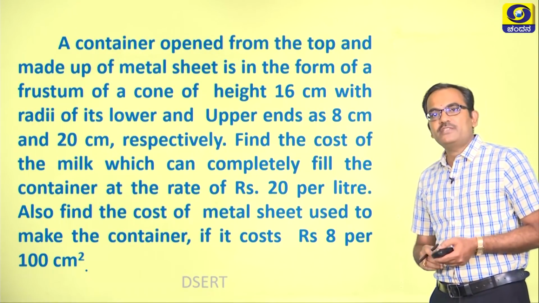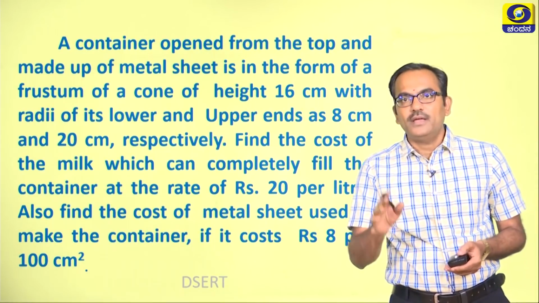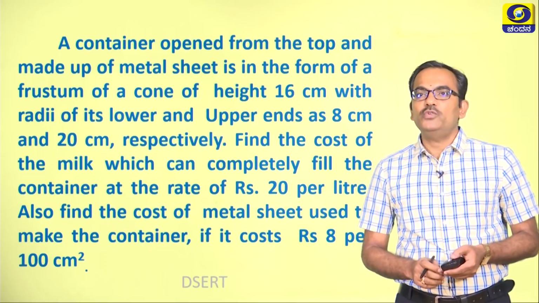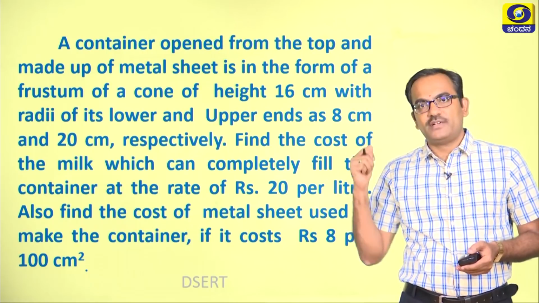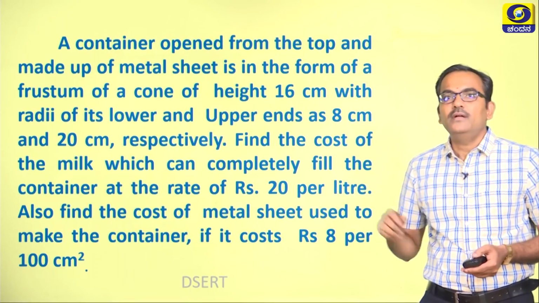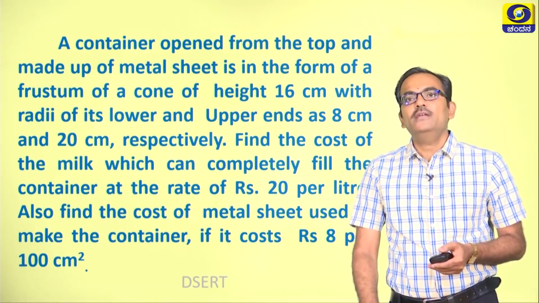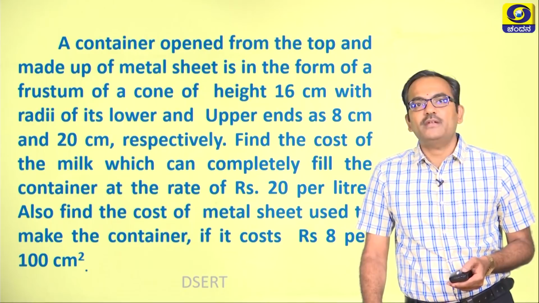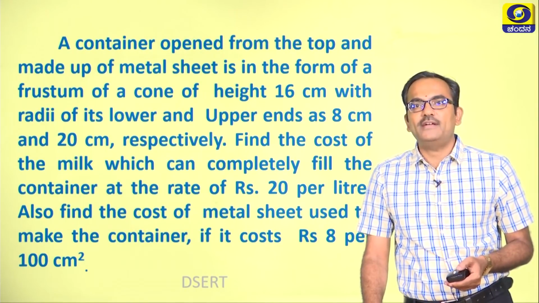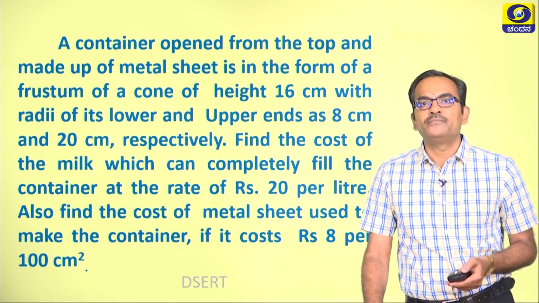At the end of the question paper, the 38th question will be a 5 mark question for your exam, and the 5 mark question will be of this type. A container open from the top and made up of metal sheet is in the form of a frustum of a cone of height 16 centimeter with radii of its lower and upper ends as 8 centimeter and 20 centimeter respectively.